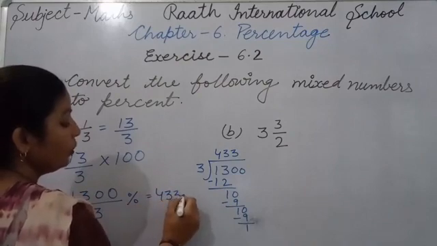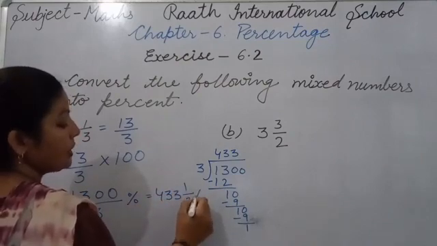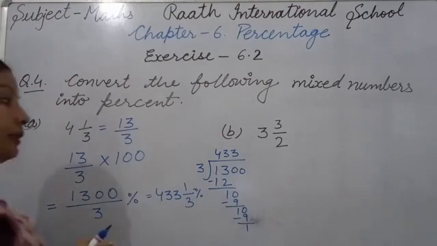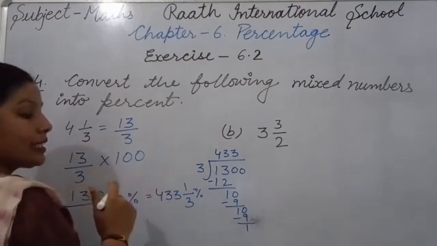433 whole 1 upon 3%. Okay, this is correct. And another way, if you want to write in decimal form,